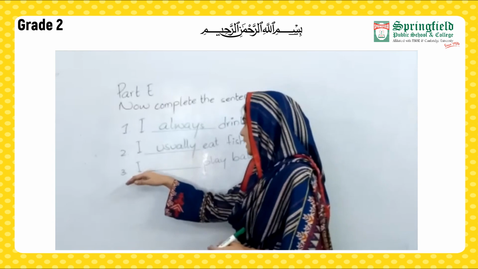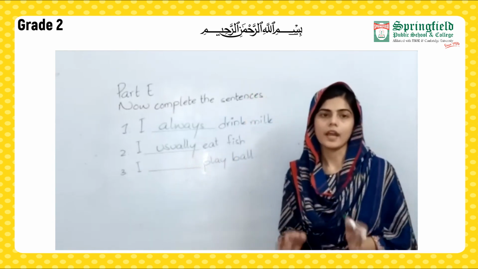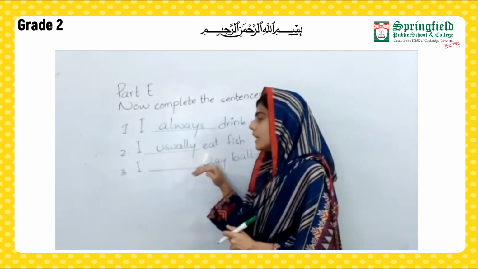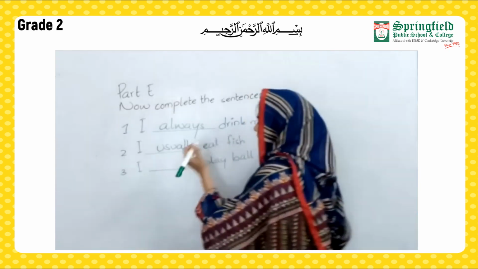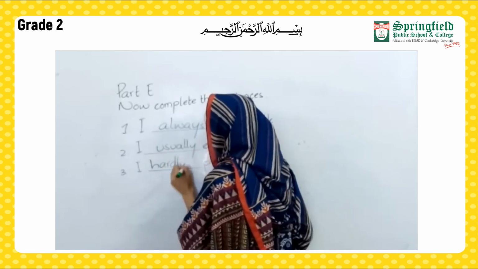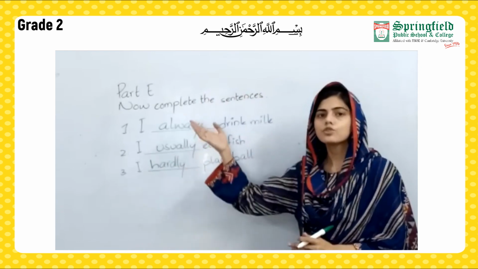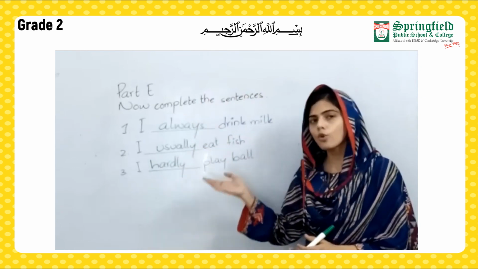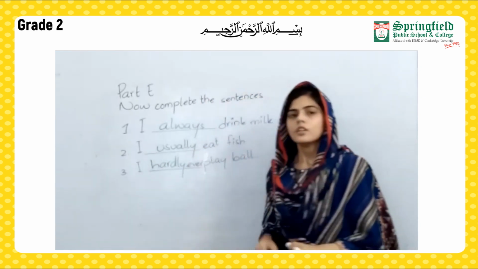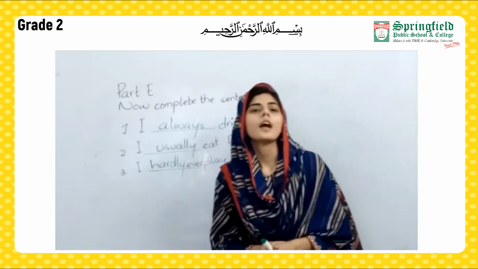For the next statement, I blank play ball. I hardly ever play, so here I am going to write hardly ever play ball. In this way, you can give your own opinion. If you always play ball, then you can write always. If you usually or sometimes, you have to use your own adverbs of frequency and give your own opinions. So students, I hope all of you are able to attempt the next statements and I hope you enjoyed this lecture.